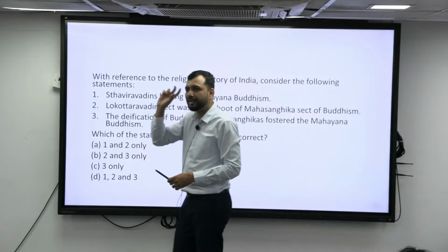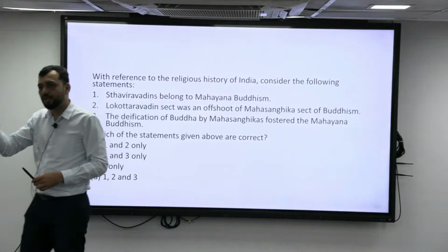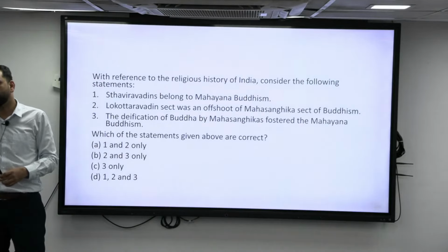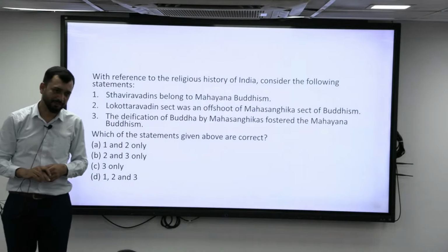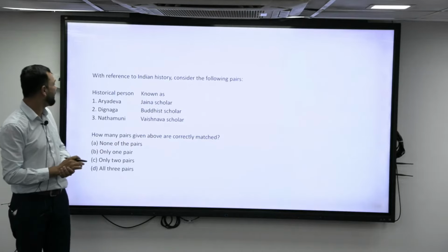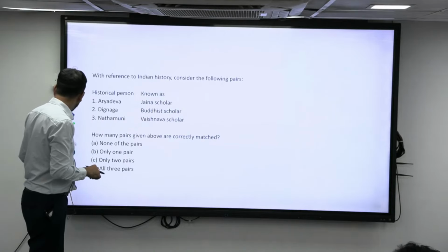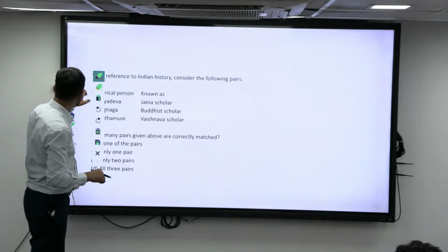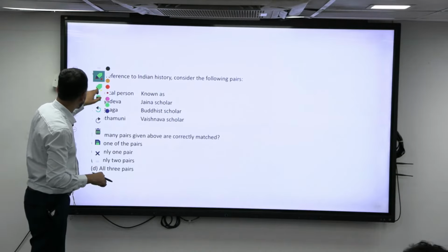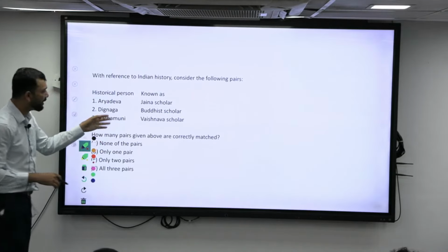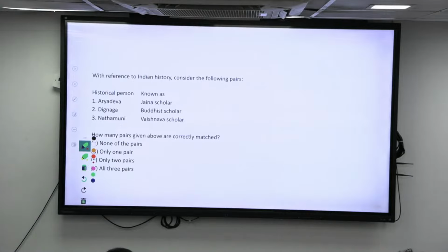The second one you have to understand is Lokottaravadin. That is telling that Buddha is transcendental in this world, right? Now this is one kind of question for which you should have a broader understanding. Otherwise it will be very difficult to solve this. This is also, you can see the screenshot. That means this is a question that was asked recently, in 22 or 23.